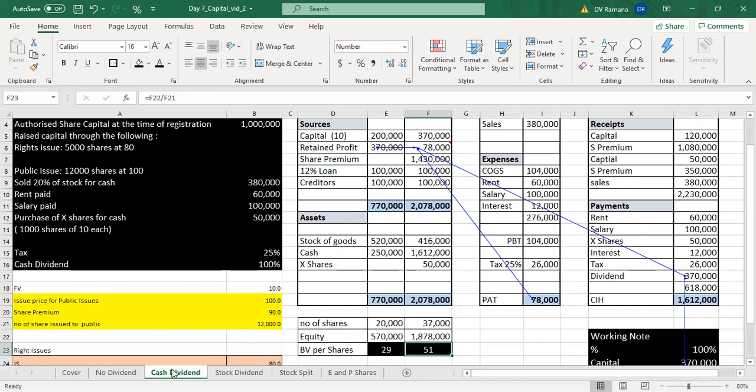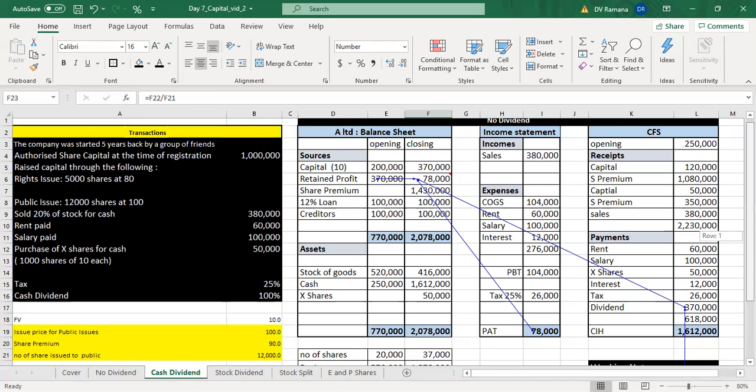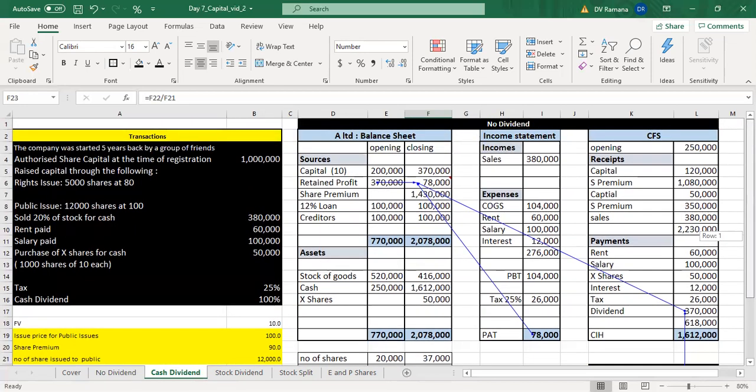That means because the book value per share falls. So price falls because the book value falls. Book value per share falls because equity reduces. Equity reduces because the retained profit reduced, and retained profit reduced because of the distribution of dividend. Okay, so in this case, this is cash dividend.